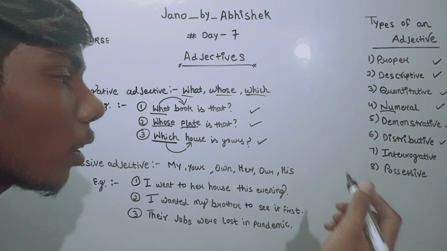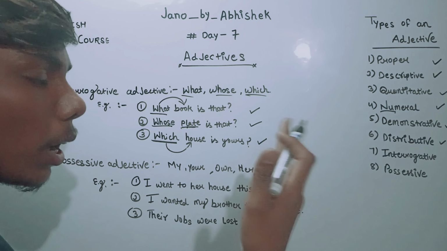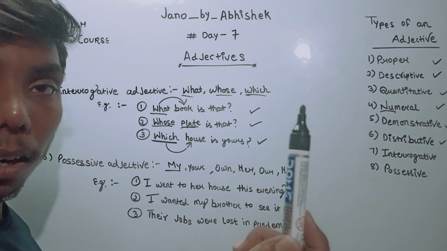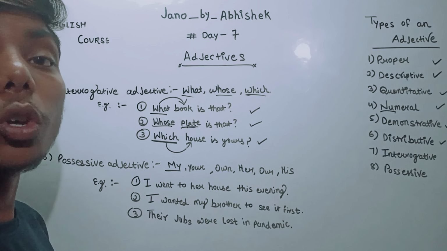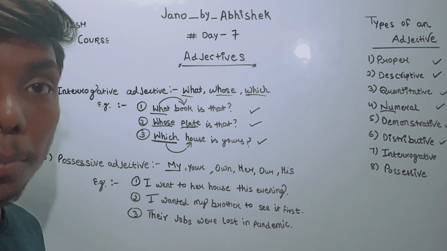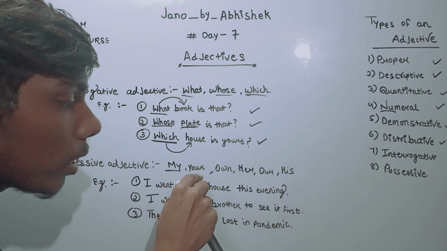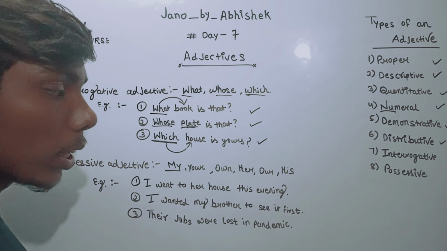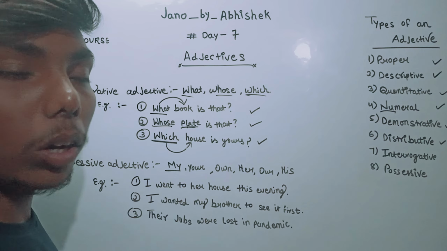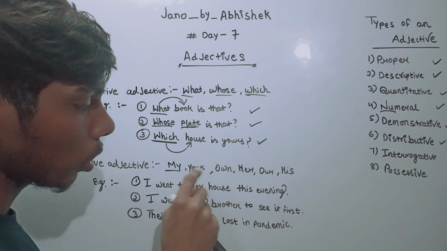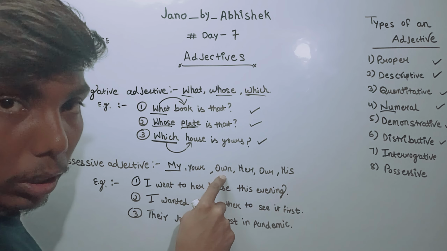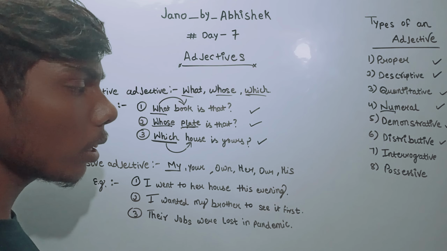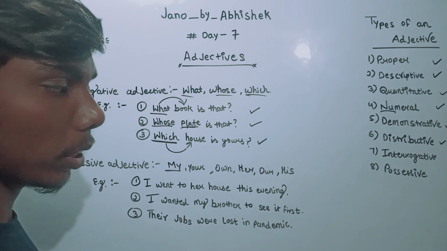Let's see the first, what are those words? There are many words. I have taken a few examples, like my, this is my marker. So this word my is showing ownership, isn't it? I'm saying my marker. Is it your bag? Here again the word your is showing ownership. Her, it is her dress. It is our place.